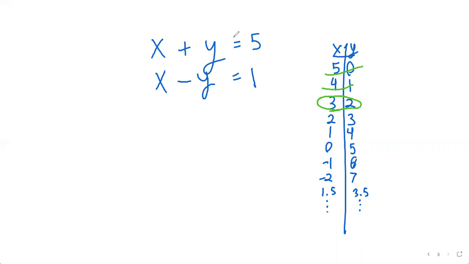3 plus 2, we knew it made 5. That's why it was on the list. But 3 minus 2, when I minus them, I do get a 1. 3 minus 2 is a 1 at the same time as 3 plus 2 is a 5. And so that is the perfect combo we were looking for. And what we noticed is that that's the only combination that does it. None of these other ones do. Nothing, and most of them aren't even close.